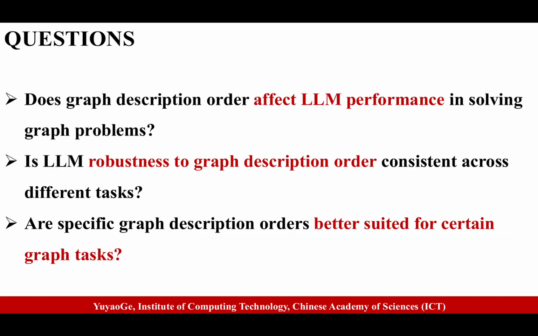This observation led us to formulate three specific research questions. First, does graph description order affect LLM performance in solving graph problems? This is our fundamental question. Is there a measurable impact? Second, is LLM robustness to graph description order consistent across different tasks? In other words, are some tasks more sensitive to order than others? And third, are specific graph description orders better suited for certain graph tasks? Can we match orders to tasks for optimal performance? Let me walk you through how we systematically addressed each of these questions.